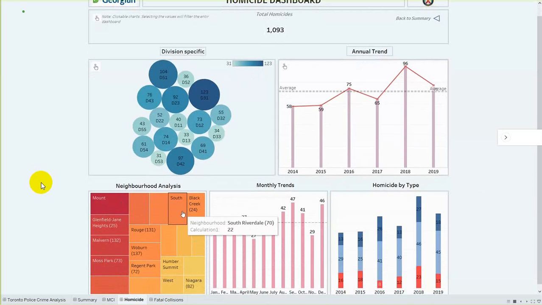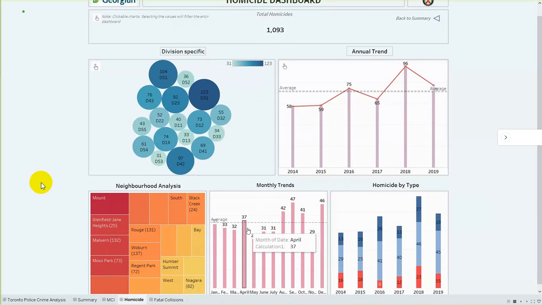As you can see, there is a neighborhood analysis in which each neighborhood is marked with the number of incidents that have occurred in that particular district. The darker the color, the more incidents have occurred. The lighter the color, the fewer incidents have occurred.